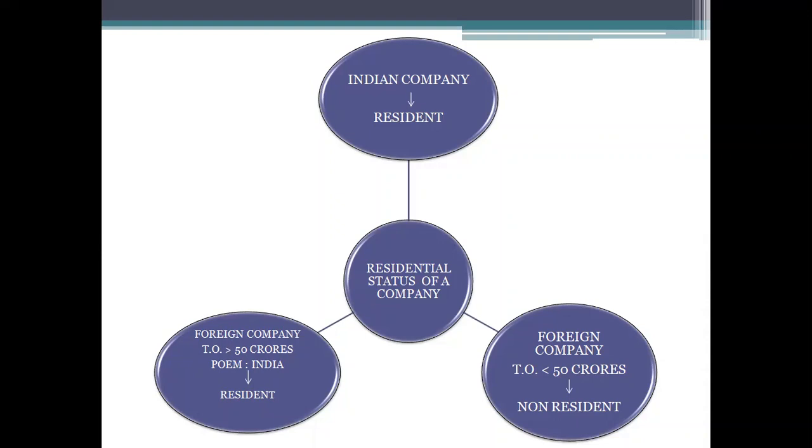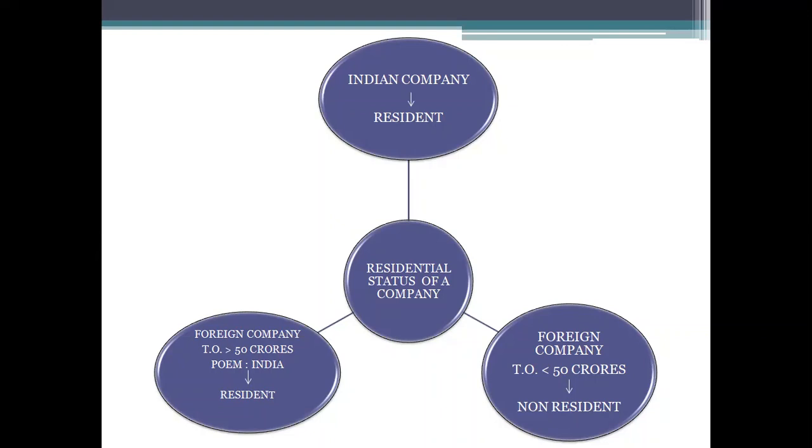foreign company. Here, in case of a foreign company, we need to check the turnover of the foreign company. If it is 50 crores or less than 50 crores in a financial year, then it is always categorized as non-resident in India. In short, a foreign company whose turnover or gross receipts is 50 crores or less than 50 crores cannot be resident in India. It is always non-resident in India.